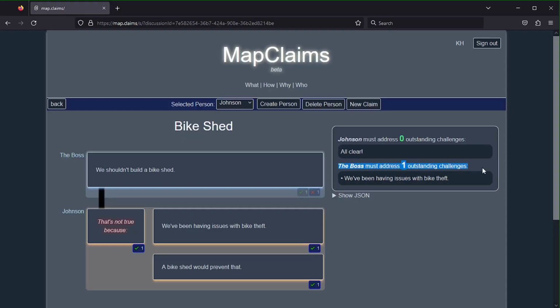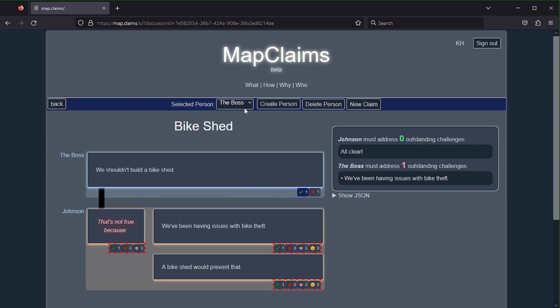It sort of seems more like he blew the argument off without really addressing any of these things. He says we can't let a few bike thieves scare us, but nobody's really said otherwise, only that bike thieves are worth addressing. He set up a false argument that no one was really espousing, or a straw man, for himself to easily defeat. But as we see in the sidebar on MapClaims, he has an argument to address, and if we switch back to the boss, we'll see it's even highlighted that he's got work to do.